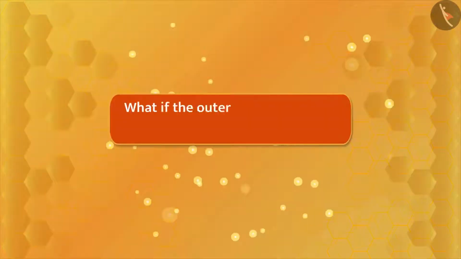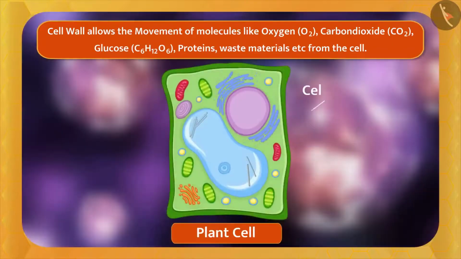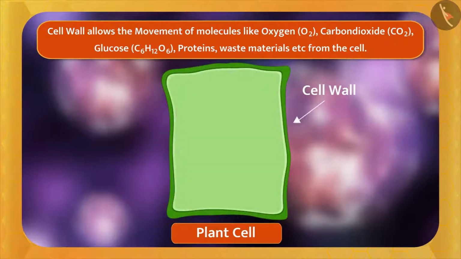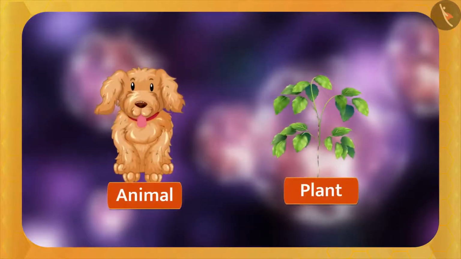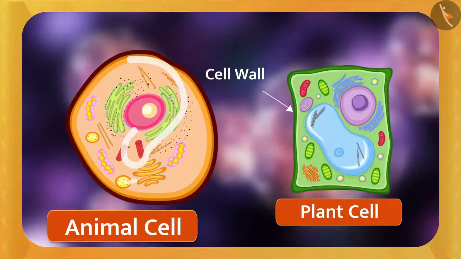So, what if the outermost layer of the cell is rigid? Yes, this will maintain the safety and the structure of the cell. It is a permeable membrane and a vital part of the cell. That is, this layer allows small particles to go in or out, and no organic chemical reaction takes place in it. Can you tell why cell walls are only in plant cells but not in animal cells?